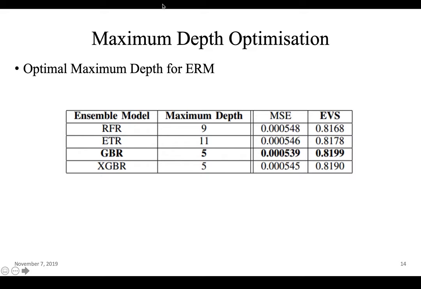And similar to the number of estimators optimizations, we have actually performed the maximum depth optimization for all the other models except for the bagging regression, because there is no maximum depth parameter for that model. And it can be observed that GBR with maximum depth of 5 is performing better than the other models in the current scenario.